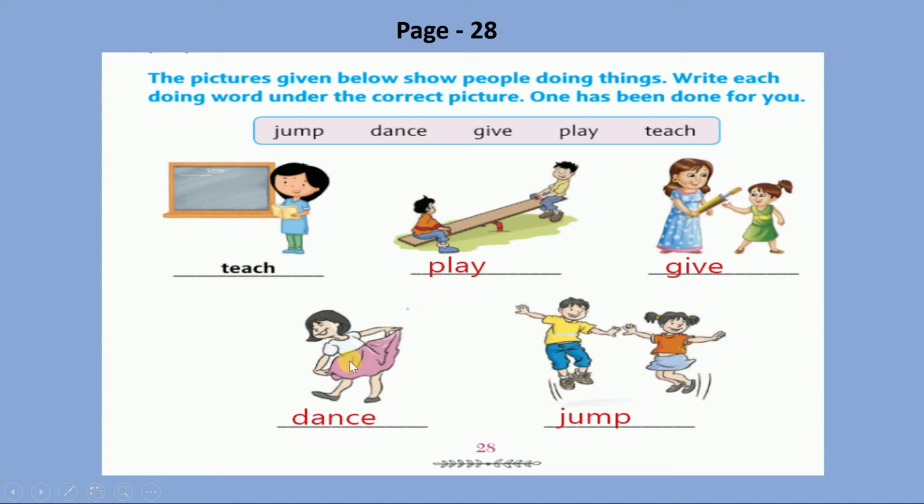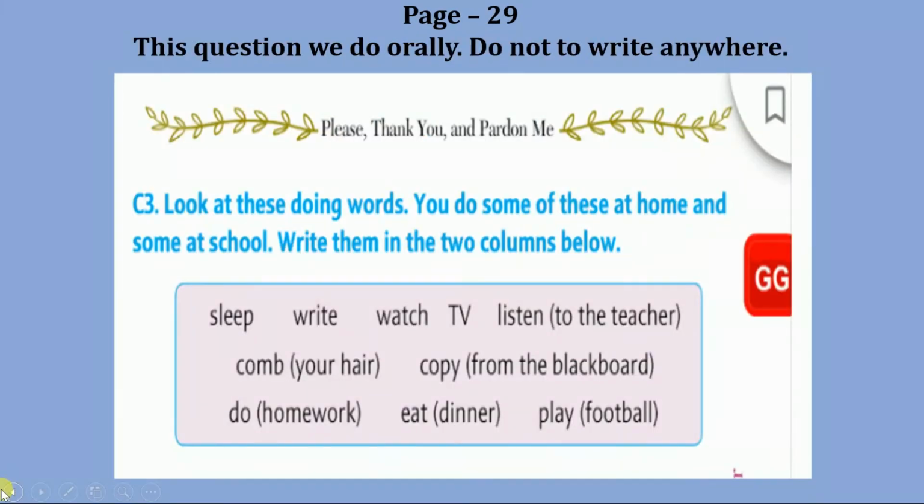Next here, we can see that the girl is dancing. So write down dance, D-A-N-C-E, dance. Next picture is here. It is shown that the children are jumping, right? So write down the word jump. Now come to page number 29. This question we do orally. Do not have to write anywhere.